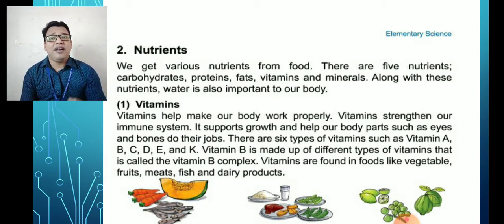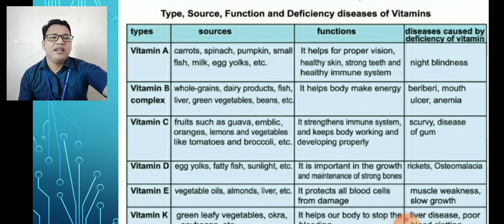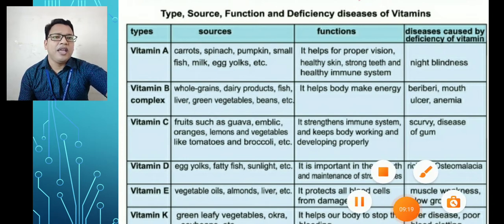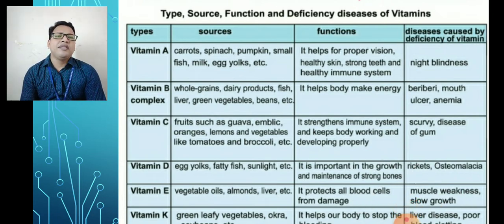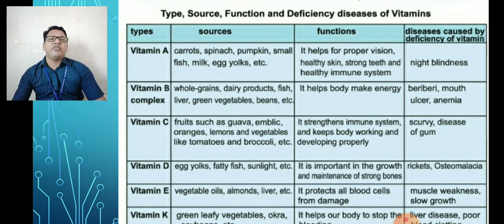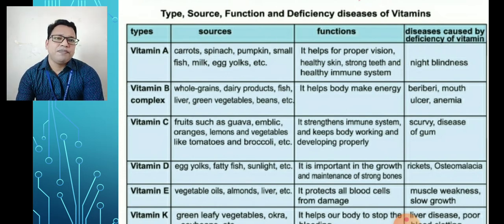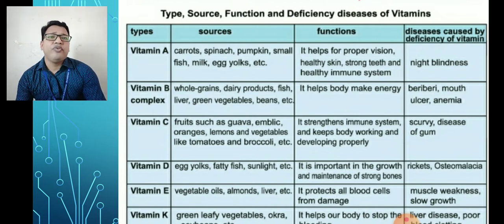Now we will learn about these 6 types of vitamins, their sources, their functions and the diseases caused by lack of these vitamins. This is the chart of the vitamins. Here we see, first we will discuss the source of vitamin A. What are the food sources of vitamin A? Carrots, spinach, pumpkin, small fish, milk, egg yolk, etc. These are the food sources. If we eat these types of food, we will get vitamin A.